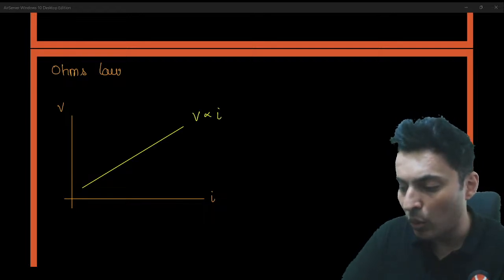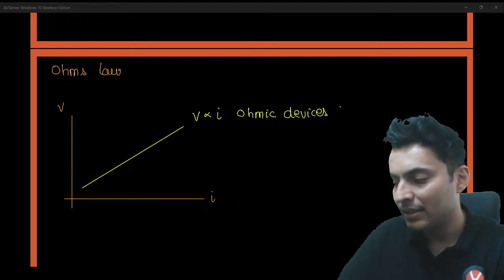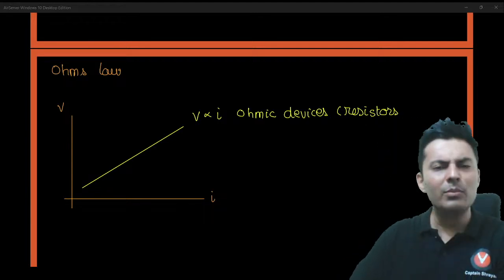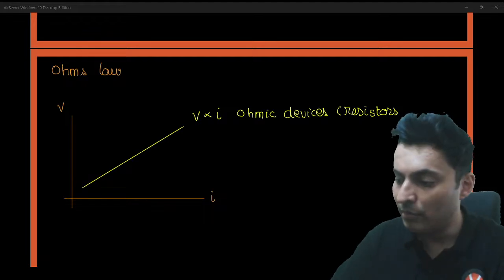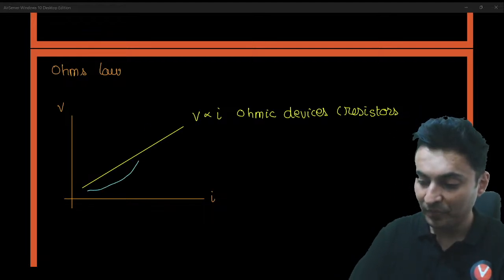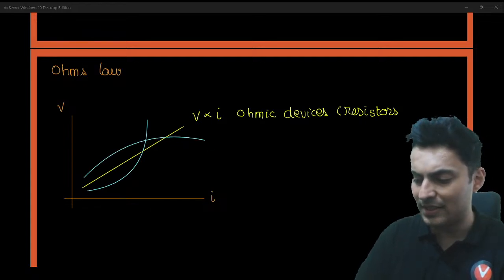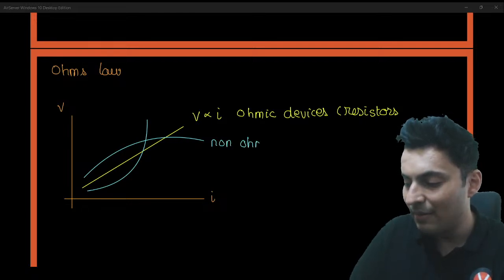But this is only true for some devices called ohmic devices, like resistors. For most conductors, you will see the graph is a perfect straight line. But there are many devices where the graph could be curved like this or like this. Doesn't matter. These are non-ohmic devices.